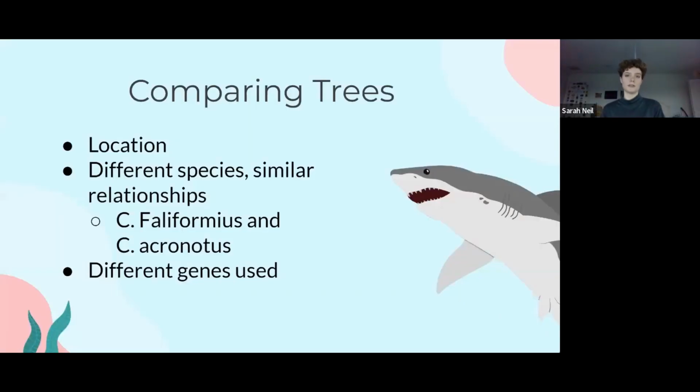So comparing our tree to the study's tree, we include location while the study does not. We also, despite having different species, do show similar relationships. So both our tree and the study's tree show the relationship between C. falciformis and C. agronotus. So those two species are rather distantly related and have a not very recent common ancestor. We also use different genes. So we used NADH dehydrogenase and they used ITS1-2.